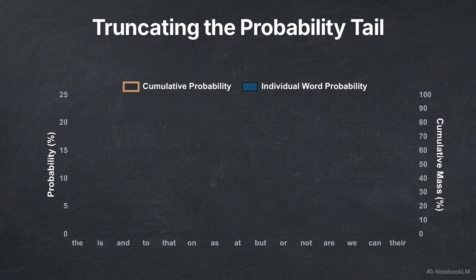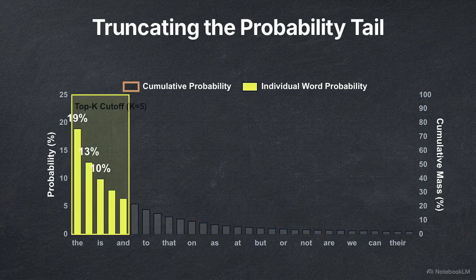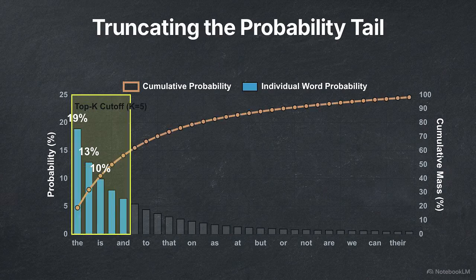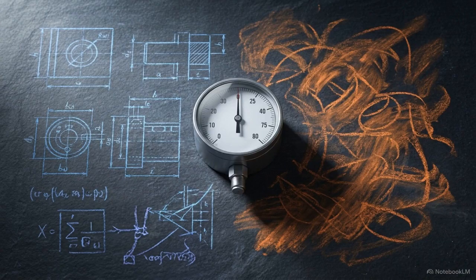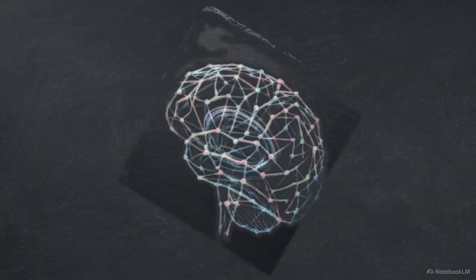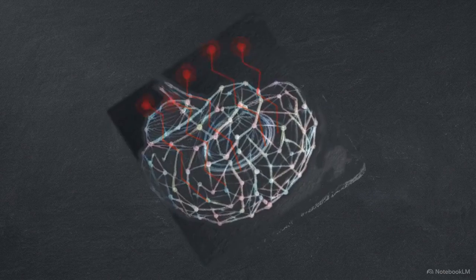Temperature control is paired with truncation algorithms, like top K, which only considers the highest-ranking words, and top P, which sets a dynamic cutoff based on a cumulative probability percentage. These sampling algorithms function as a mathematical steering wheel, allowing the output to be tuned between rigid clinical accuracy and chaotic human-like creativity. Even when passing rigorous evaluations like the MMLU bar exams, large language models exhibit severe flaws embedded